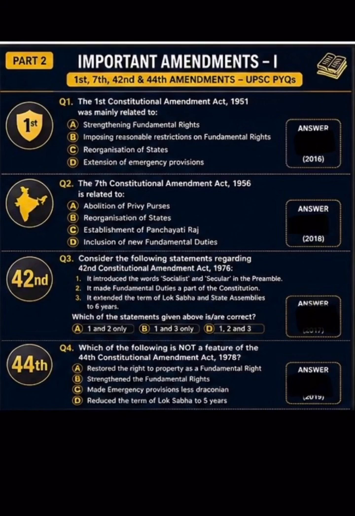The first Constitutional Amendment Act 1951 was mainly related to strengthening fundamental rights, imposing reasonable restrictions on fundamental rights, reorganization of states, or extension of emergency provisions. Here the correct answer is option B, imposing reasonable restrictions on fundamental rights.